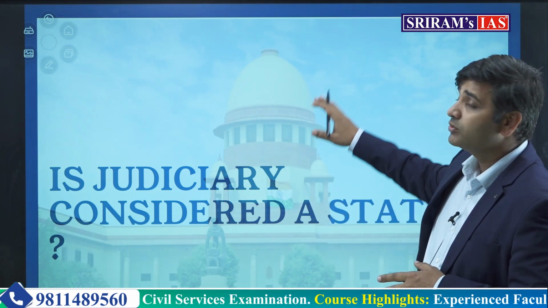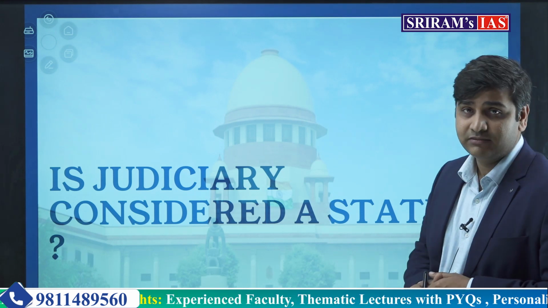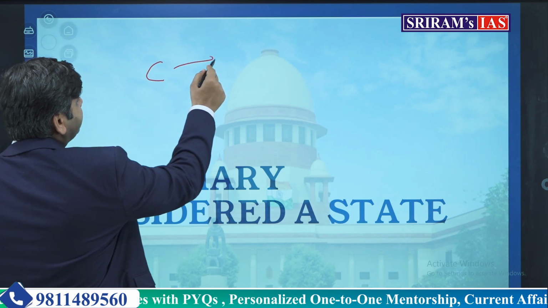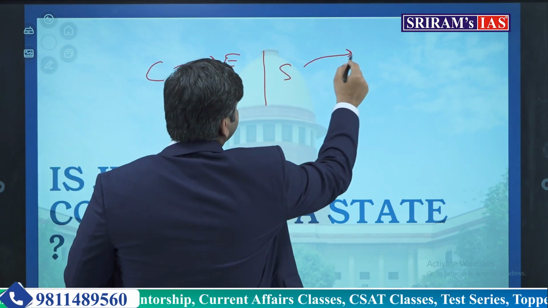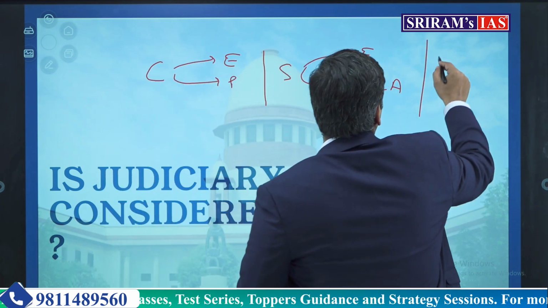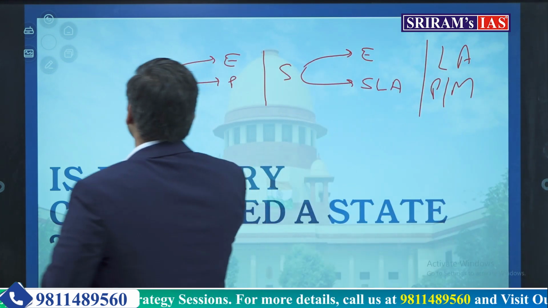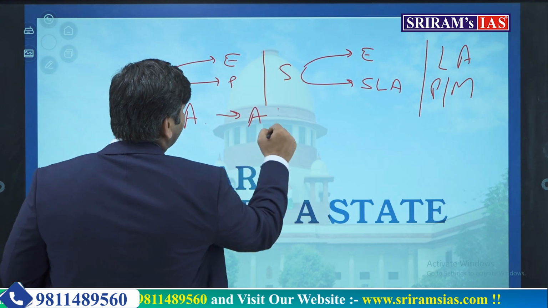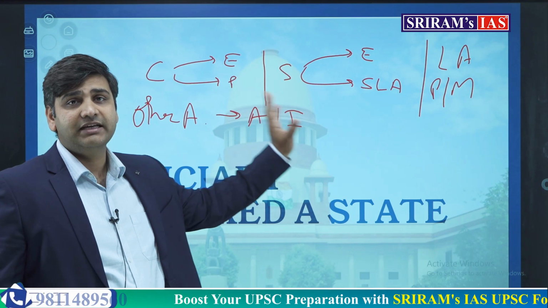So this is the Supreme Court photo, and this is the question: is judiciary considered a state? So tell me, the central government, the executive, the parliament, the state government, the executive, the state legislative assembly, local authorities like panchayats, municipalities, other authorities which are the agency or instrumentality of the government, all these are considered as state under Article 12.